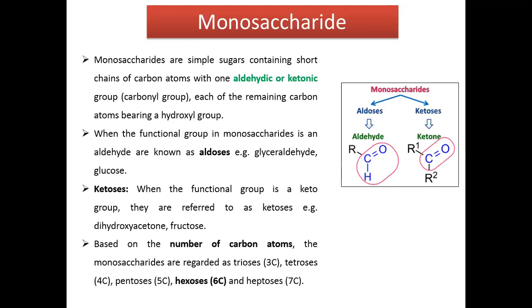So monosaccharides should be clear in your mind. They are simple sugars made up of a single chain of carbon atoms having an aldehydic or ketonic group in their structure. Monosaccharides can be classified based on 2 criteria. On the basis of functional group, they can be aldose and ketose. And based on the number of carbon atoms, they are known as triose, tetrose, pentose, hexose, heptose, and so on. Now come to the next slide.